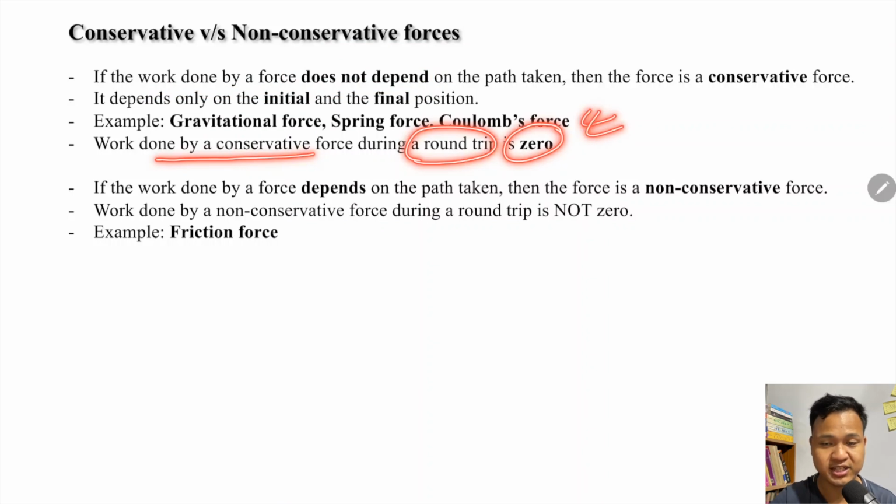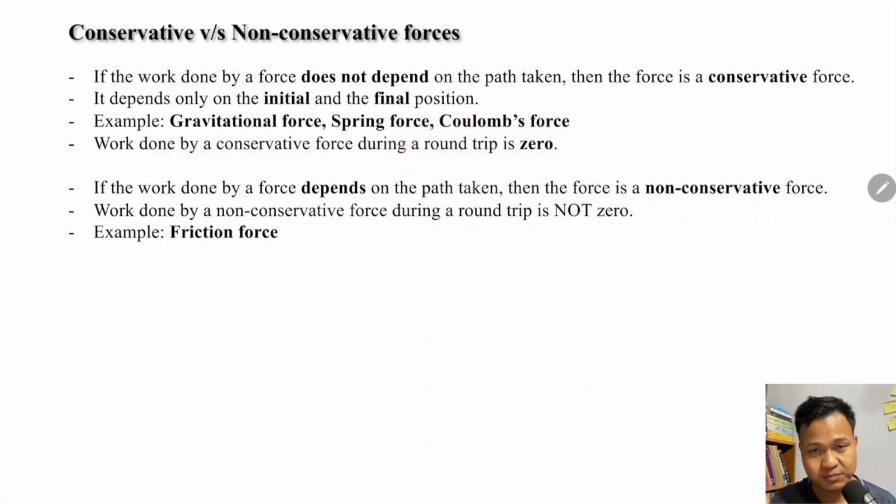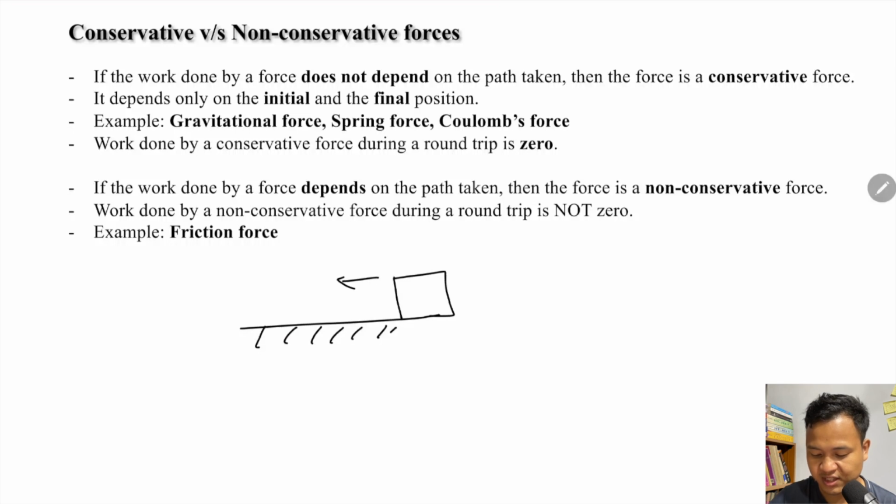Work done by a conservative force during a round trip is 0. Okay, that is one point. Now non-conservative is the opposite of conservative. If the work done by a force depends on the path, then that is a non-conservative force, or work done by a non-conservative force during a round trip is non-zero. Okay, an example is friction force. If there is a block sliding on a surface, it slides to the left and then back.